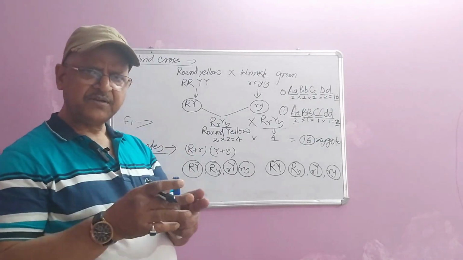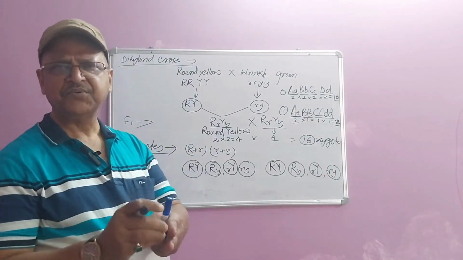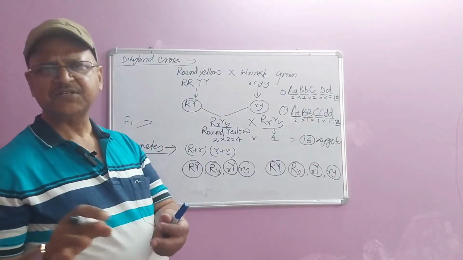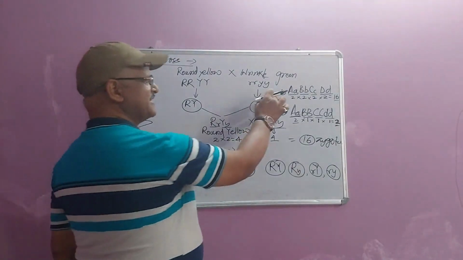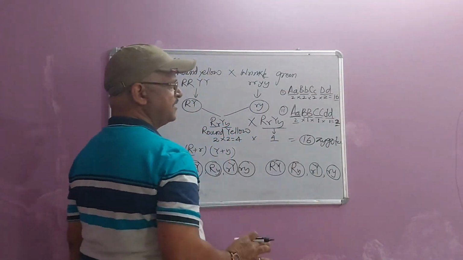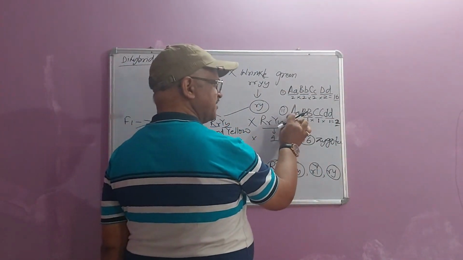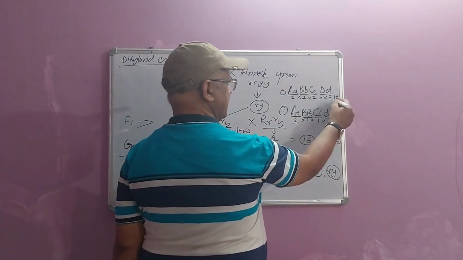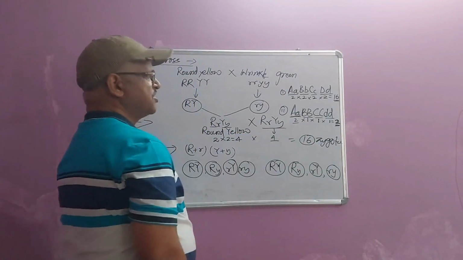Homozygous means the two alleles are similar to each other. Heterozygous means two different alleles are present together. So this individual is heterozygous for all four characters, but this individual is heterozygous for only one character, and that is why it is producing only two types of gametes, and this one is producing 16 different types of gametes.